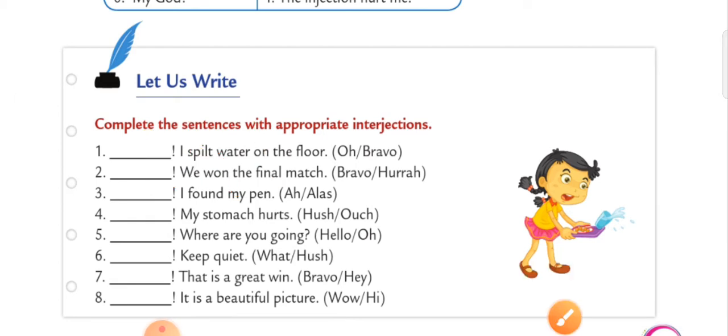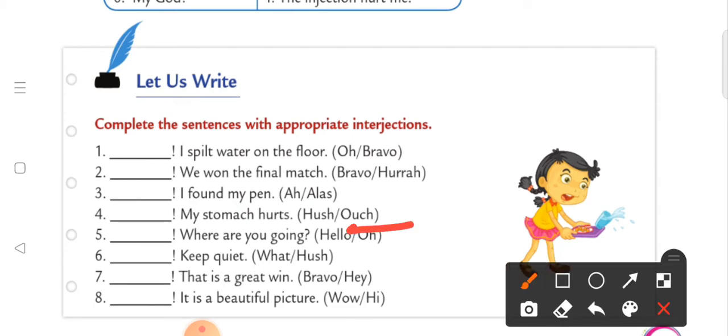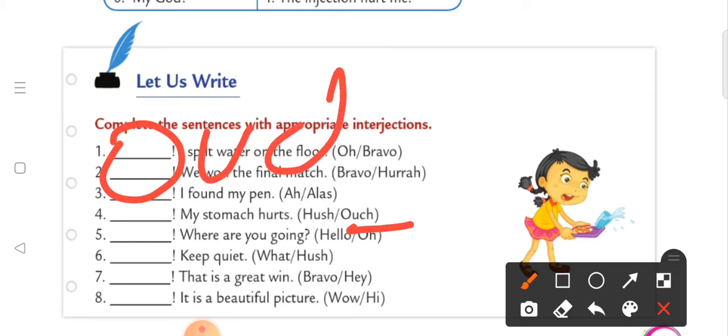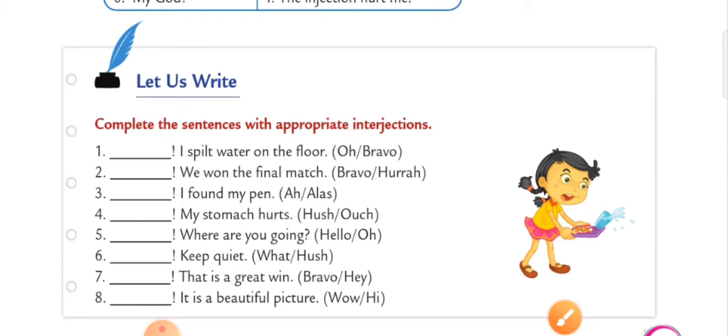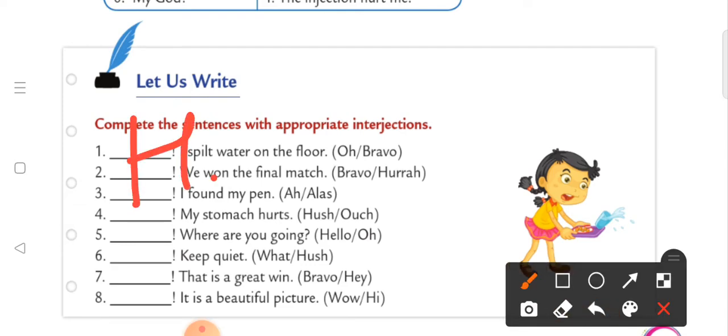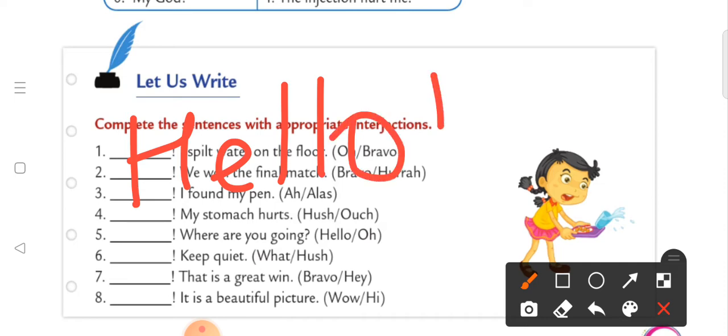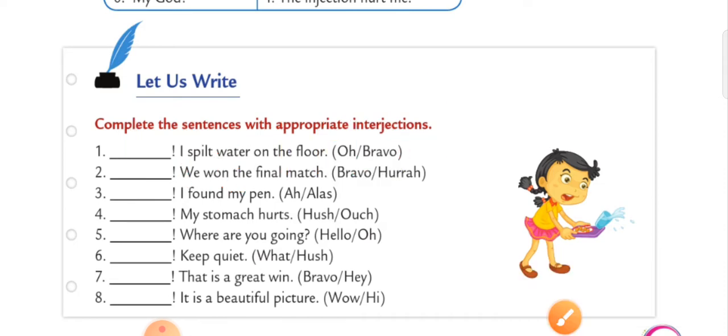Dash, my stomach hurts. Now when it hurts, what do we use? We use ouch, है ना? OUCH. Ouch, my stomach hurts. ठीक है? The next one, where are you going? Now what will you write over here? Hello or oh? Well, we will write hello over here, right? Hello, where are you going? है ना? वैसे.